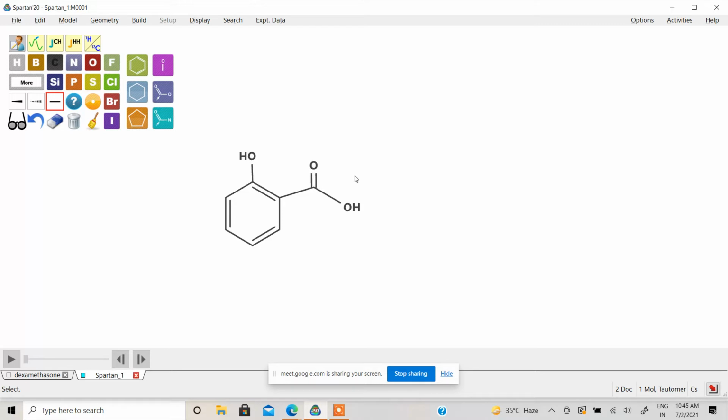The double bond is done. Now to correct the bond distance, bond angle, everything, there is a quick minimization option. That is 2D clean. So all this distance, angle, everything is taken care of.